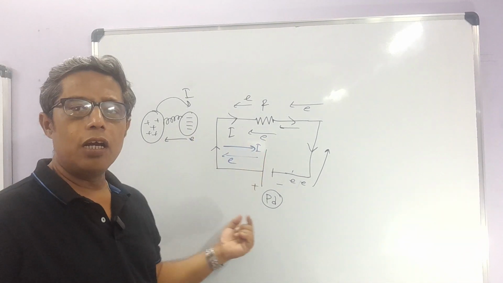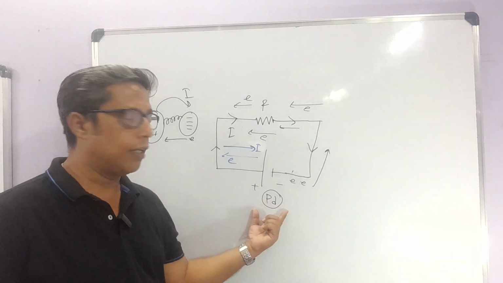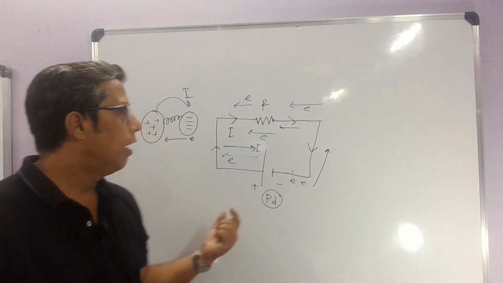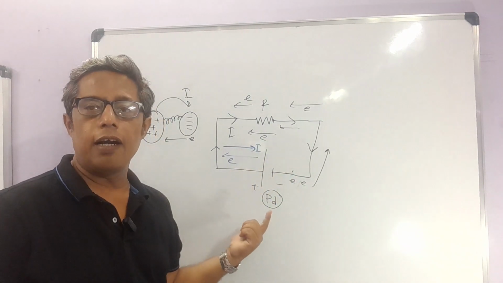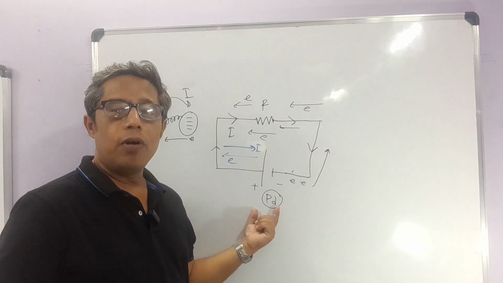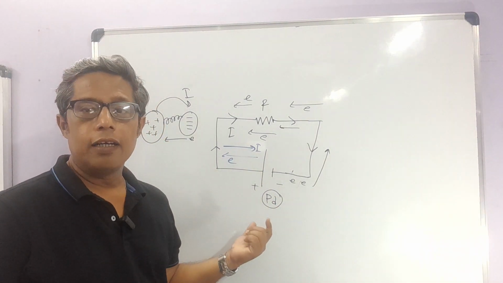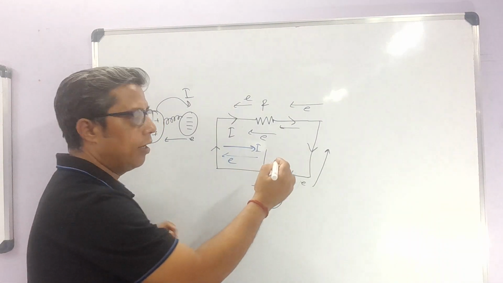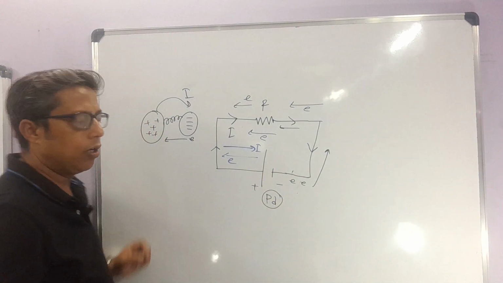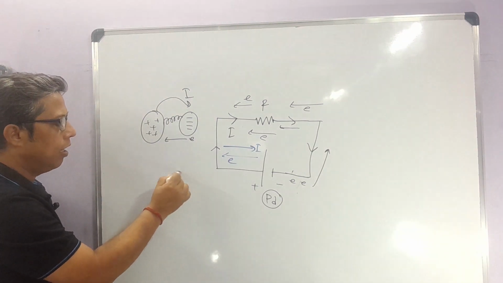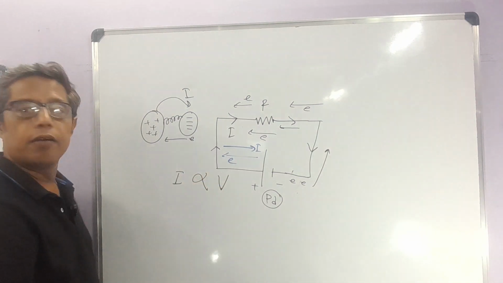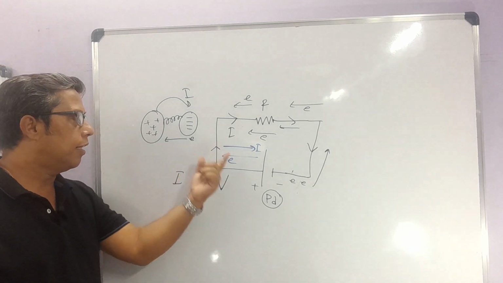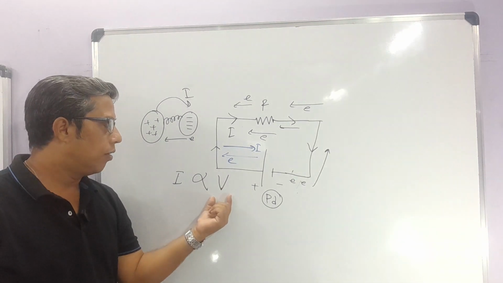This is one internal mechanism of how the charges flow under the potential difference. The same thing is happening here. Whenever we add a potential difference in the circuit, it causes the electrons to accelerate, and the accelerated electrons cause the flow of current. Now, the more voltage I give, the more current I get, and this was discovered by Ohm's law. So if I write here, I is proportional to V. That means the current in a circuit depends on the amount of voltage.